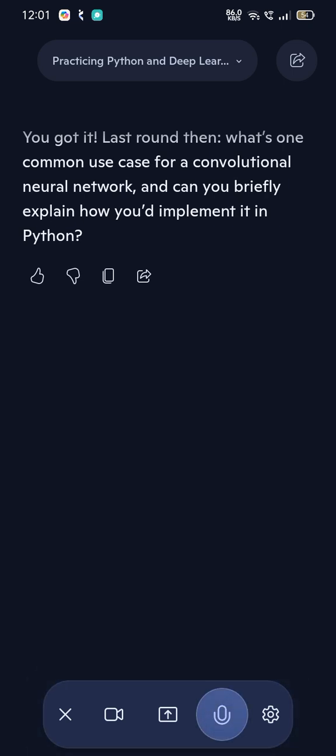Okay, I can tell you theoretically what it is. A convolutional neural network is used for images, because it is best for images, and it contains some filters. Some of the filters extract the edges of the object from the image.